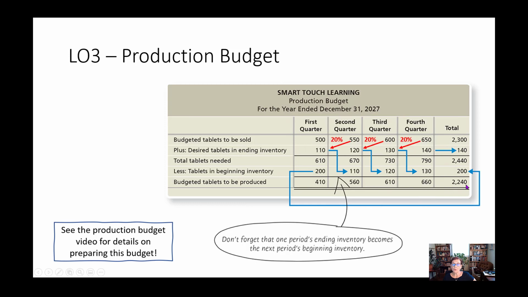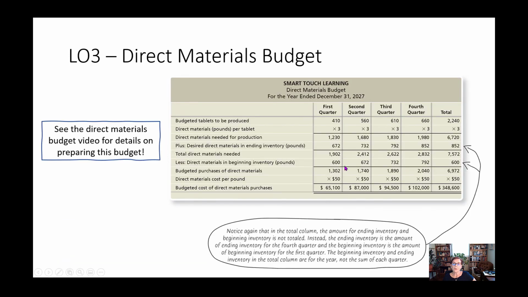These will add across when you're done. So that's one way to check, right? These four numbers are going to add across. So the company plans on making 410, 560, 610, 660 in the 4 quarters of the year. Now the production budget, remember, drives materials, labor, and overhead. Let's take a quick look at the direct materials budget. So here's the 410, 560, 610, 660. Those come right from our production budget.